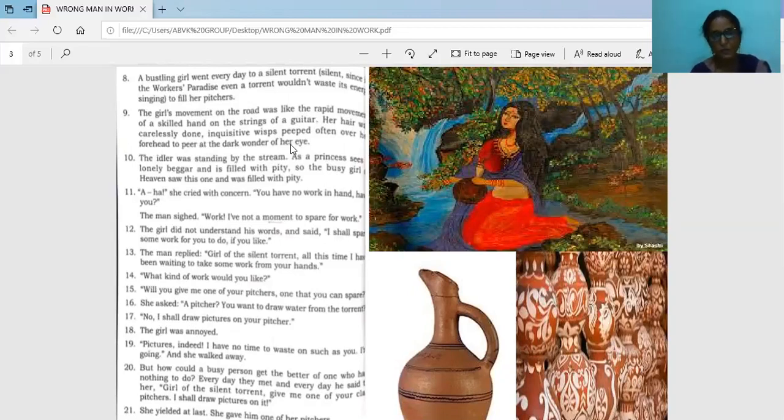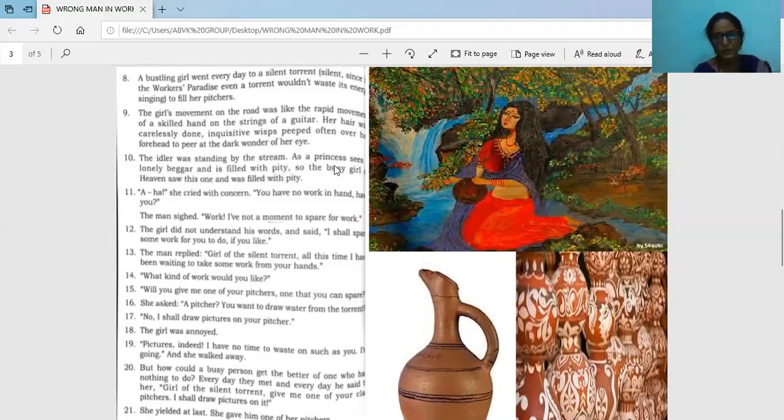Peeped. That is, she peeped often over her forehead to peer. They were all coming from the forehead, falling down to see her eyes, wonder of her eyes. The idler was standing by the stream. Who? Our man, the idler. He was standing by the stream, as a princess sees a lonely beggar and is filled with pity.